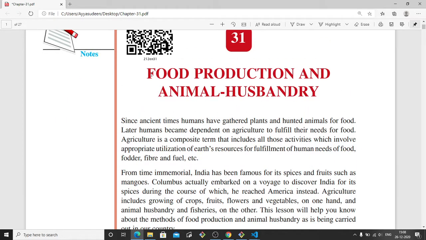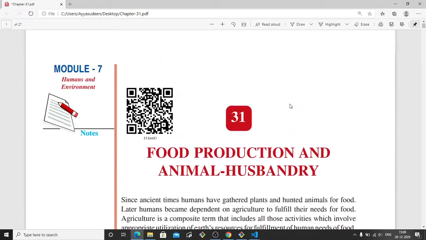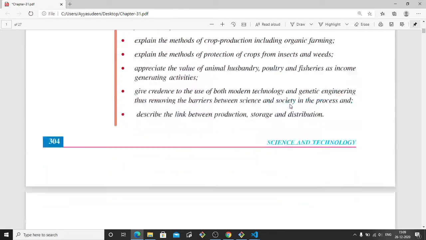Food production is basically how the food is produced, agriculture and other sources of food like meat and all those things. And animal husbandry is how the animals are produced in the farms, the various processes that are related to it. So we'll see in this lesson about food production and animal husbandry.